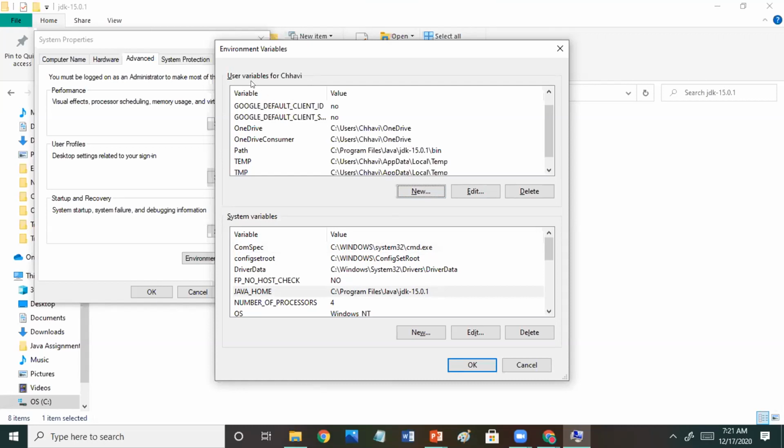So in user variable you add till bin, and in system variable you add till JDK. Clear?